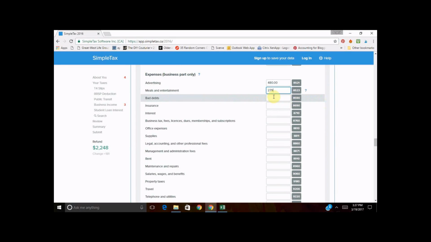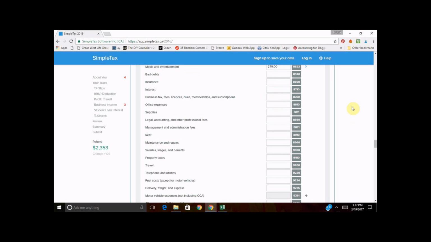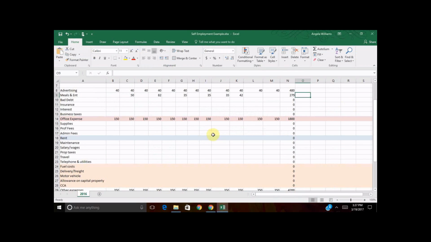A lot of these specific categories I've already talked about on Accounting for Bloggers. So if you want a rundown or a definition of what each of them entail, you can check out over there. Or if you're not sure where to classify something when you're doing your taxes, again, you can use Accounting for Bloggers and send me a note. Just because if I went through every possible thing that could be included, this video would get way too long and you might be bored already. So we're just going to finish filling this out.